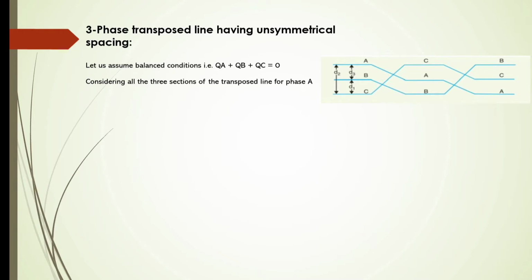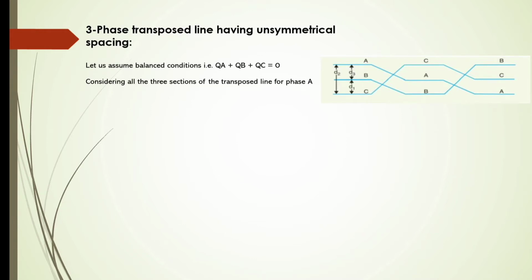First we calculate the potential of each conductor, then the average of those potentials, and from that we can easily calculate the capacitance of the unsymmetrically spaced transmission line.